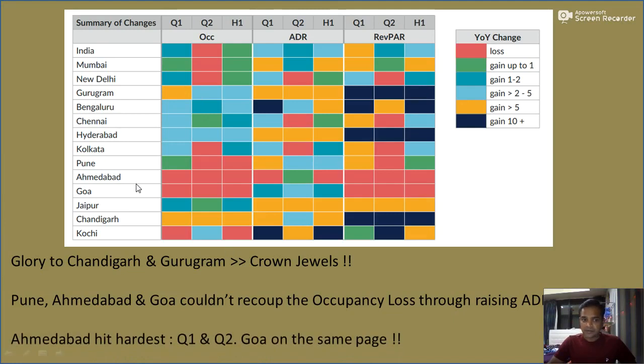In fact, this is the city which was hit hard, and as you can see, it is one which had pretty much the red across the row, barring their ADR. They tried to improve their ADR, increase their ADRs in Q2, which unfortunately did not help them. So Ahmedabad, Q1, Q2 both were hit hard, and followed by them we have Goa pretty much on the same page. Goa in fact tried to recoup the occupancy drop, both the Q1, Q2, with a 1 to 2% increase in ADRs in Q1. Did not work out.